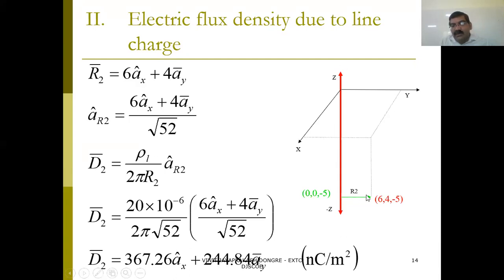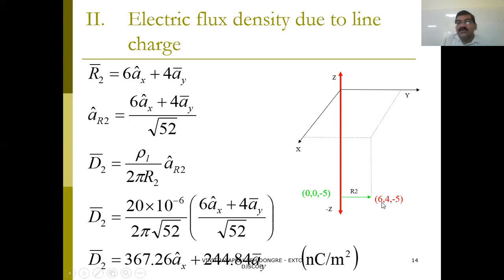Now what will be the perpendicular on this? As we know, the x-axis is there, so the x and y coordinates will be 0 for this line. Only the z coordinate will vary from minus infinity to plus infinity. Now, what will be the z coordinate here? As you know, this is minus 5. So the same point we have to take here. Then you have to find R2.